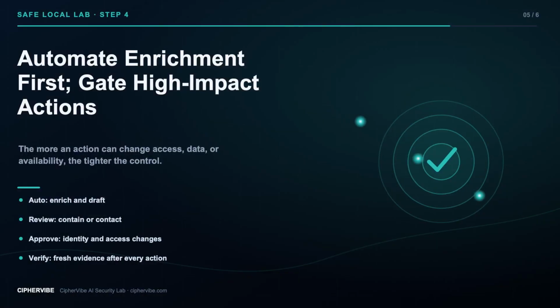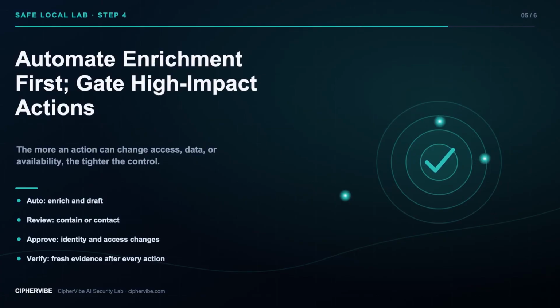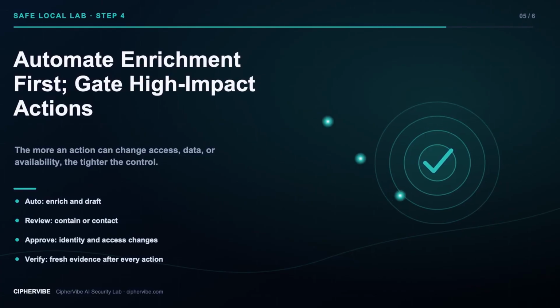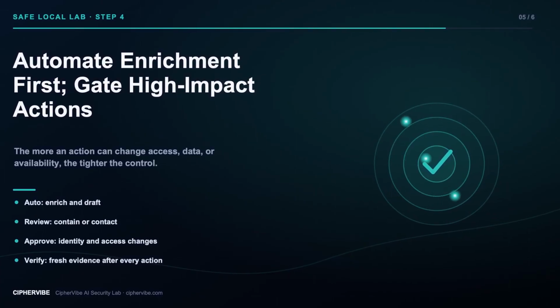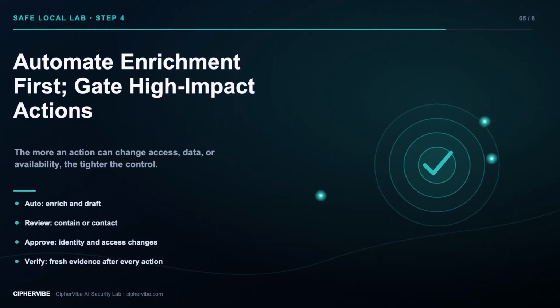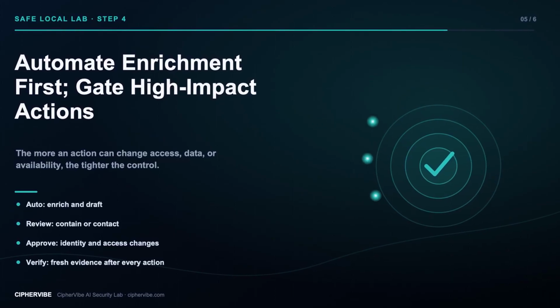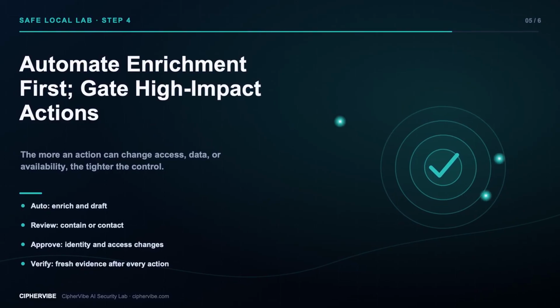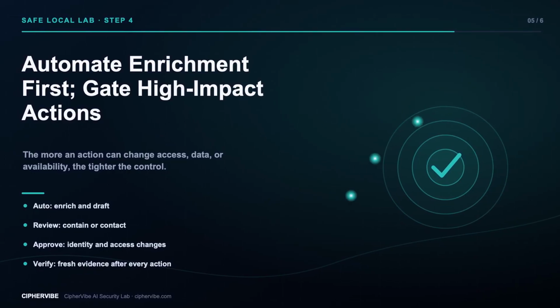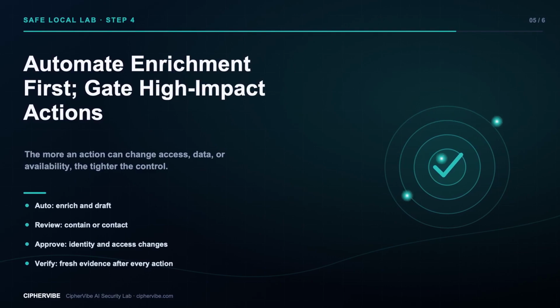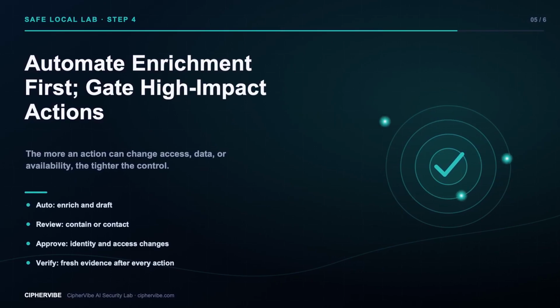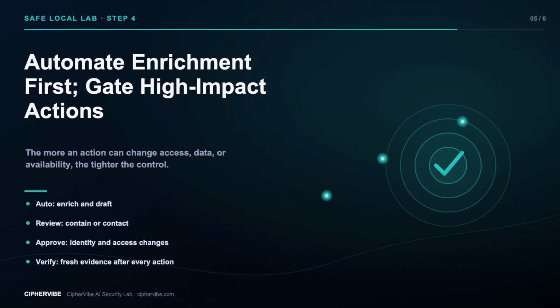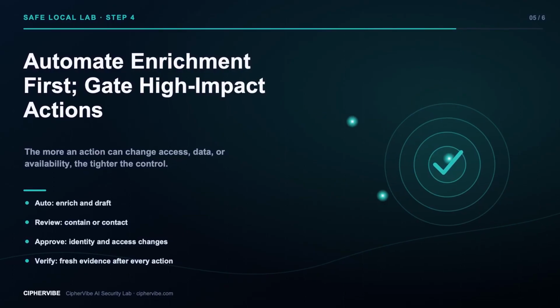In the simulation, AI may safely enrich the case, attach the device posture result, and draft a message for the analyst. It may recommend pausing the reset request. It must not reset a password, revoke a session, change permissions, or send a customer message on its own. For any high-impact proposal, freeze the exact action, target, arguments, policy result, risk, and expiration. Show that exact payload to a human reviewer.